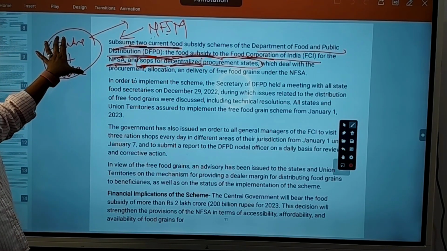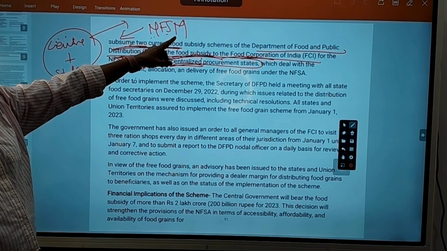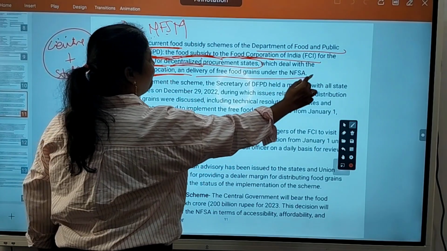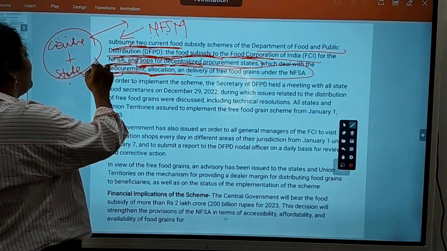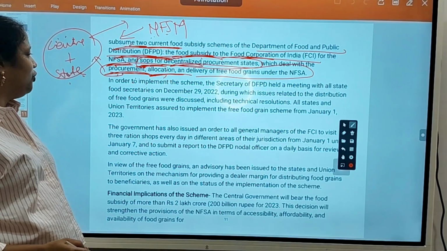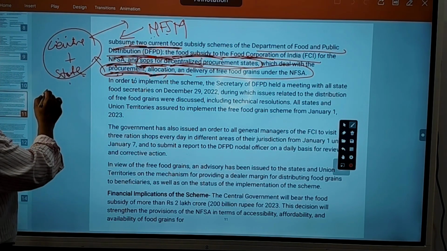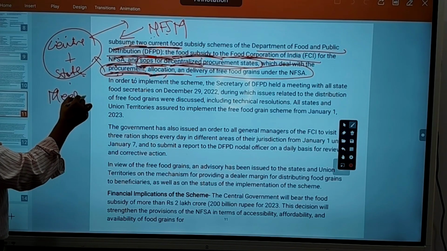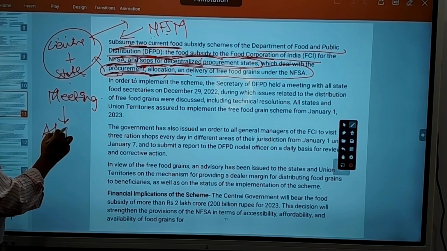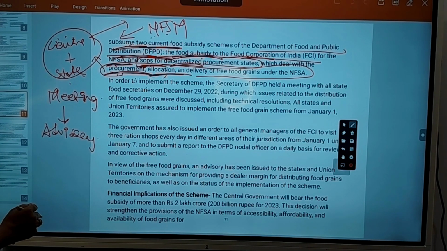These 2 schemes are added together. Center and state schemes are added together for implementation of NFSM, which deal with procurement, allocation, and delivery of food grains. Okay, they even had a meeting in which they made an advisory regarding dealer margin.